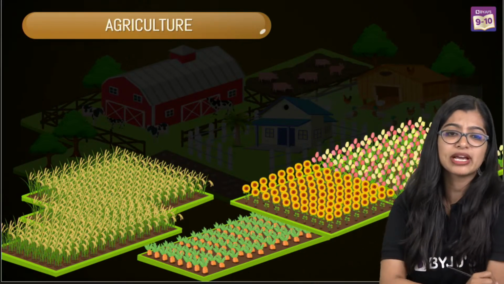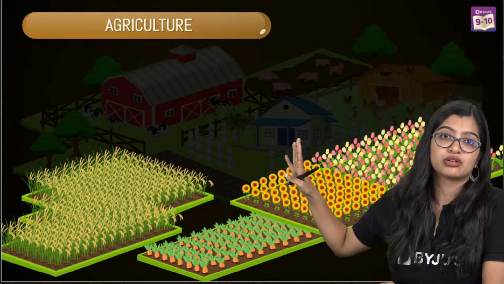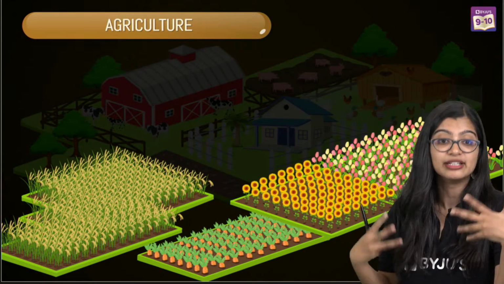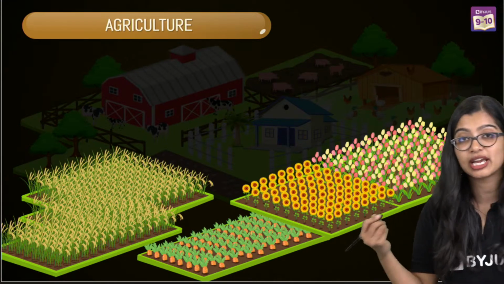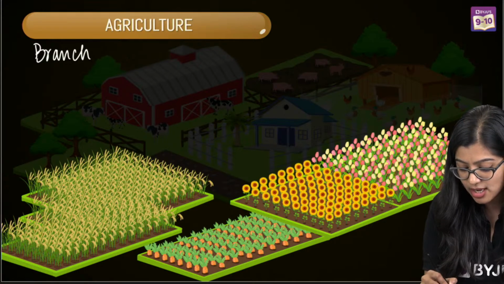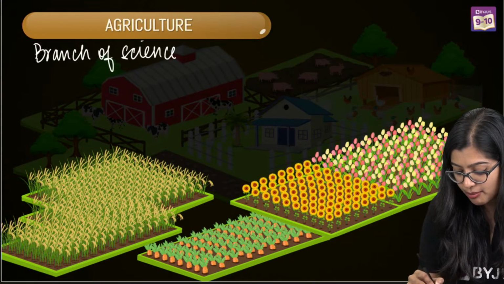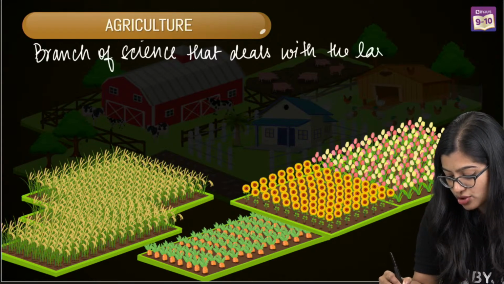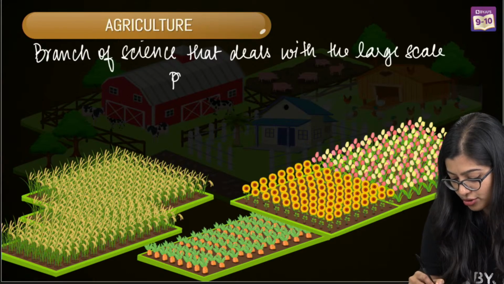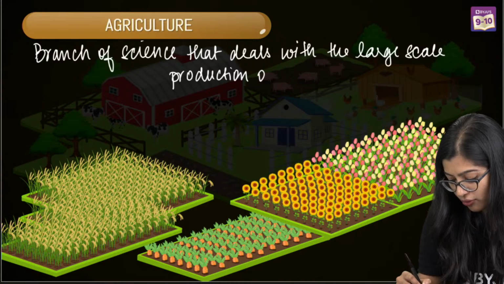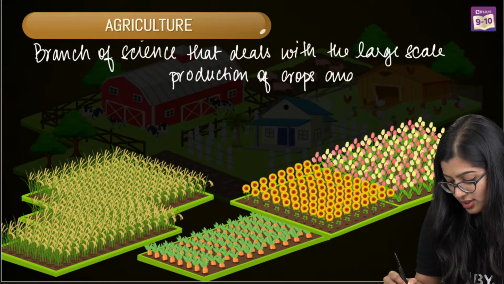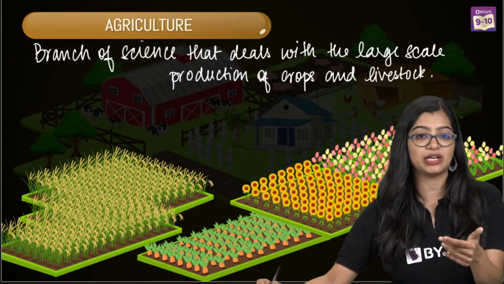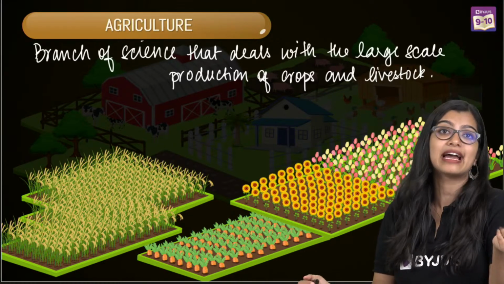So very quickly, we know that large-scale production of food that we eat is simply defined as agriculture. Or, to elaborate a little more, agriculture can be defined as the branch of science that deals with the large-scale production of crops and livestock. Livestock are nothing but the animals that we domesticate and grow, or cultivate, at a large scale.